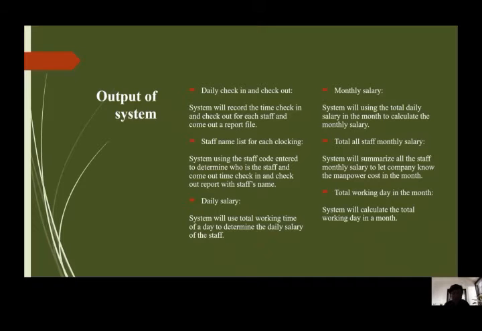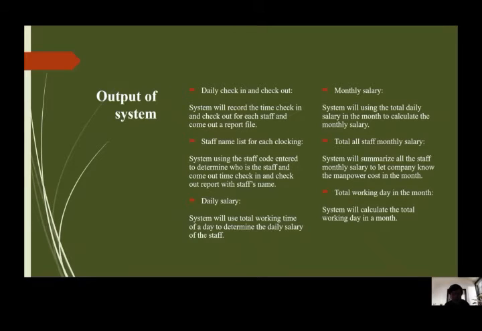The output of the system has six. The first one is daily check-in and check-out. The system will record the check-in and check-out time for each staff and produce a report file. The second one is the staff name list for each clocking. The system will use the staff code entered to determine who the staff is and produce the check-in and check-out report with the staff name.